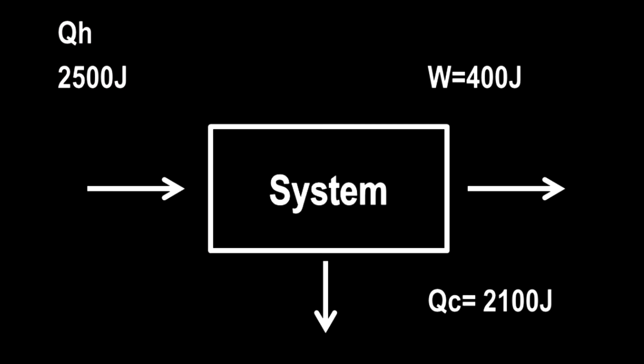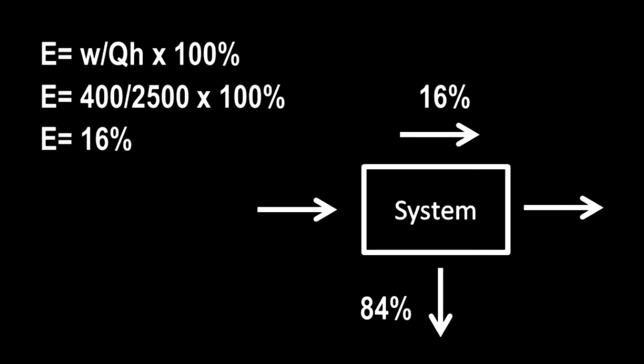What is the work output of this system? The work is basically the difference between these two values. If 2,500 joules of energy enters the system, for it to maintain its state, that energy must leave the system. Otherwise, the temperature of the system keeps going up. That could be damaging, so the work is going to be the difference between Q sub H and Q sub C. In this case, it's going to be 400 joules. It's 2,500 minus 2,100.